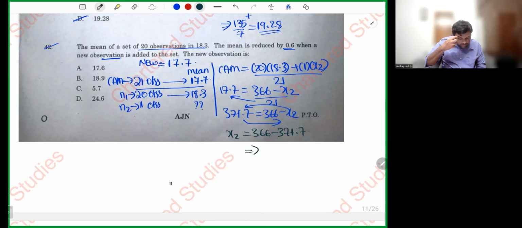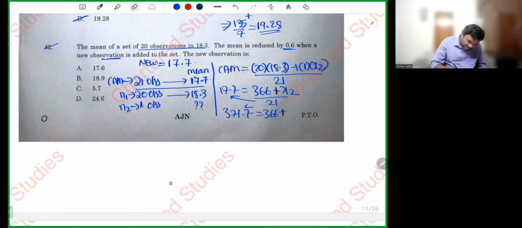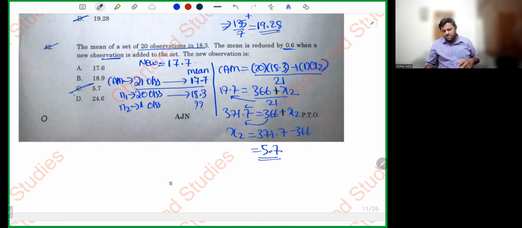Sir, why did it become minus? I'm sorry, I don't know from which angle it became minus. Suddenly it happens. In exams also, I hope it happened with you. Like we take something and something else happens. Like it happened to me now. Let's send 366 here. X2 is equal to 371.7 minus 366, which is simply 5.7. So what is the answer? 5.7. Simple sum, sir.